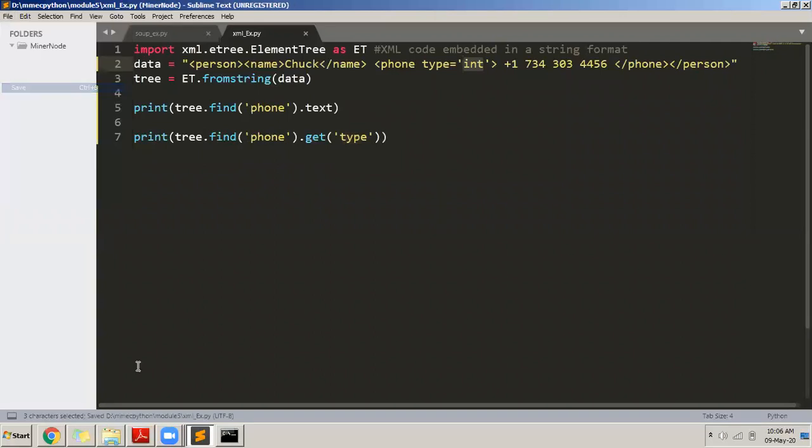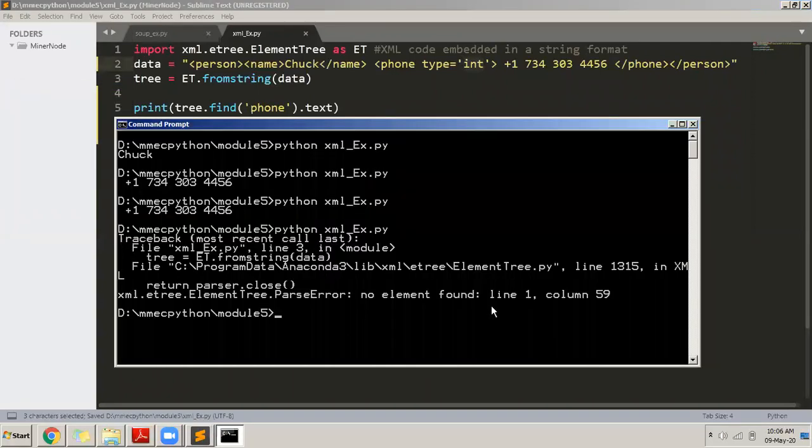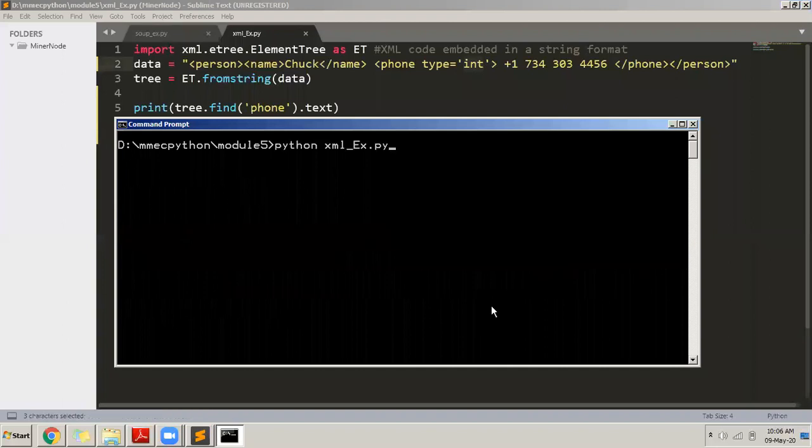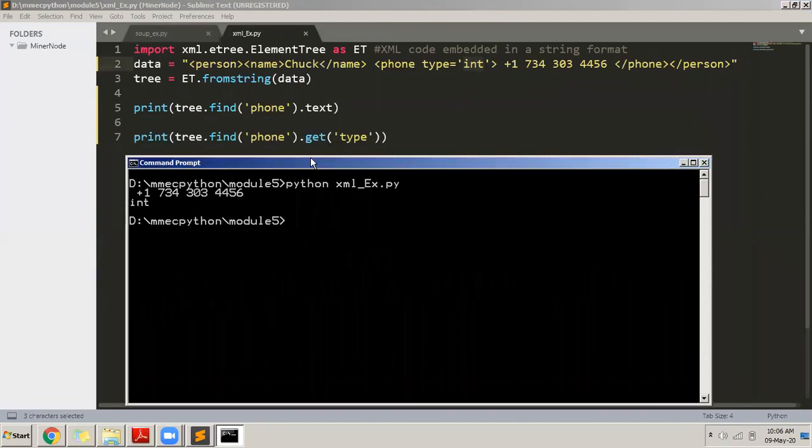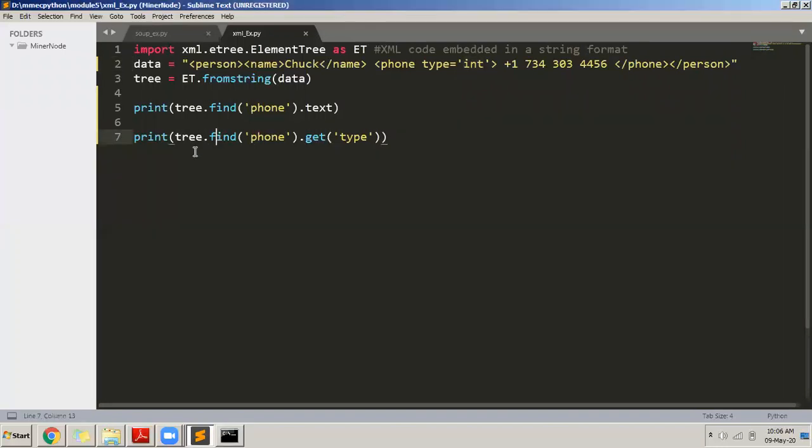File, save. I saved it. I come here, clear the screen first, and then execute this. You can see that on the first line it displayed the phone number, because I am displaying phone.text. And next it is displaying int. Why is it displaying int? Because I am telling it to print from the phone tag the type value, get type.